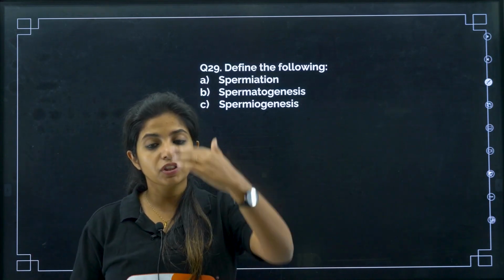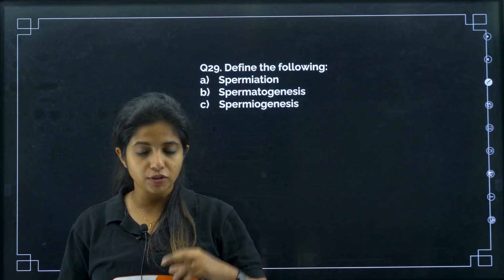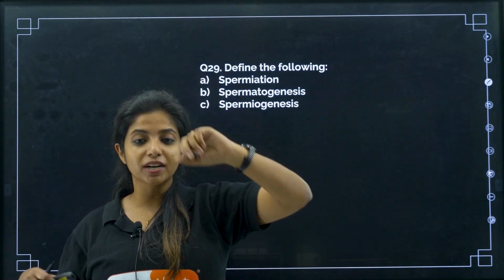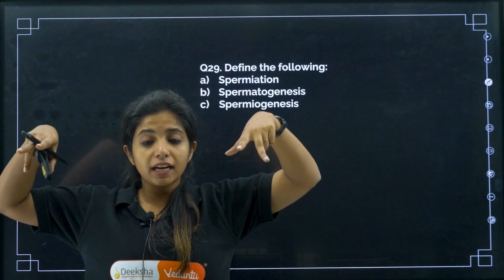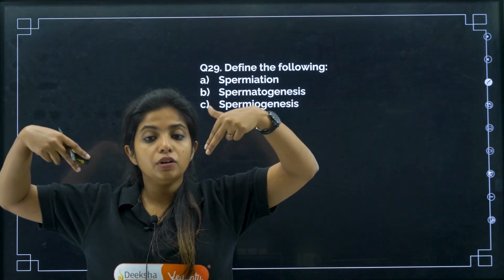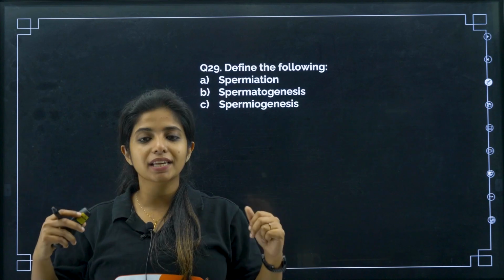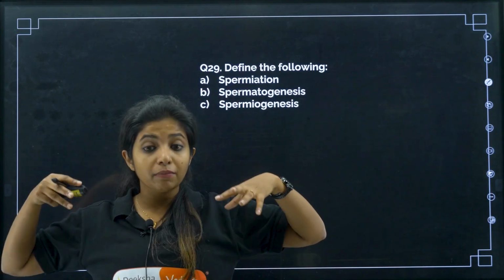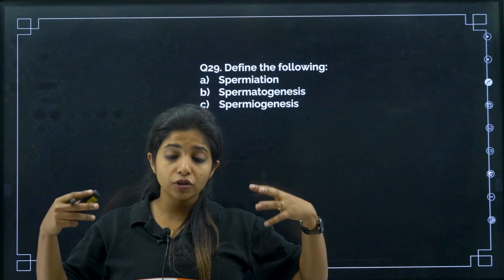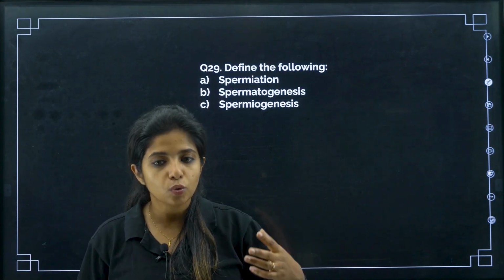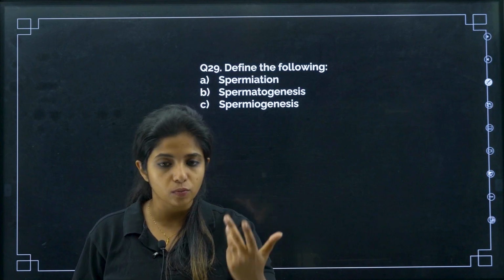Spermiogenesis. So basically, when the meiosis happens, the primary spermatocyte will be dividing into secondary spermatocytes. Each secondary spermatocyte will be dividing into 2 spermatids. So I call them kids. They are not matured. So spermatids have to again attain maturity, and this process of conversion of spermatids to spermatozoa is known as spermiogenesis. Okay, this is known as spermiogenesis.